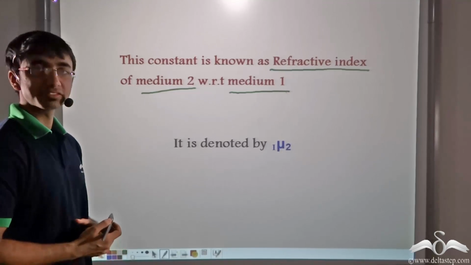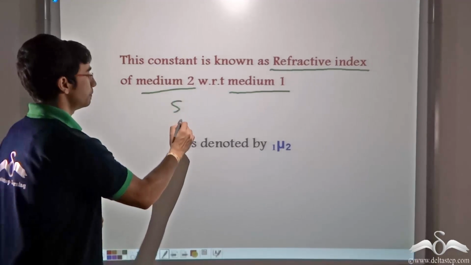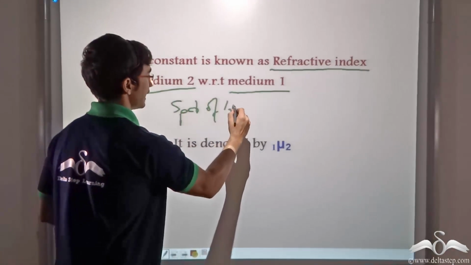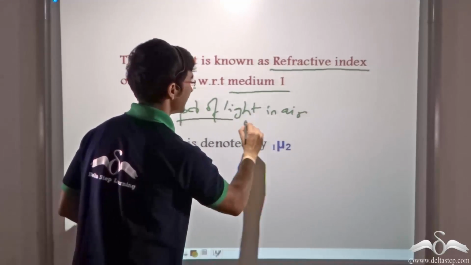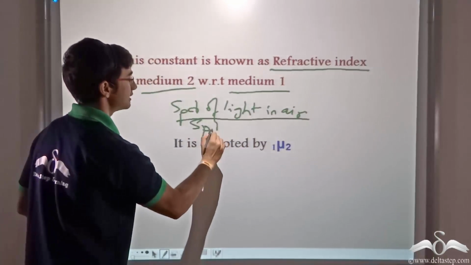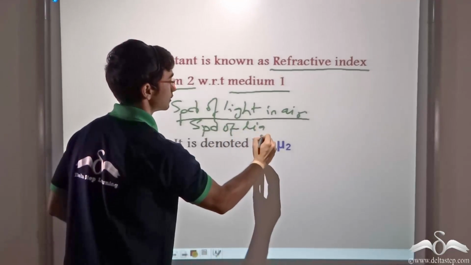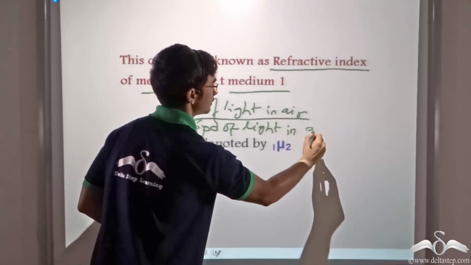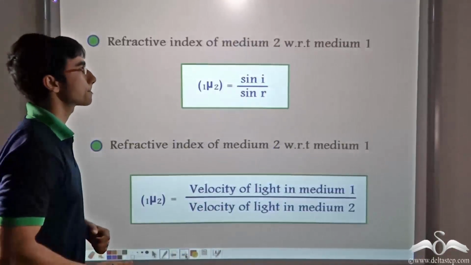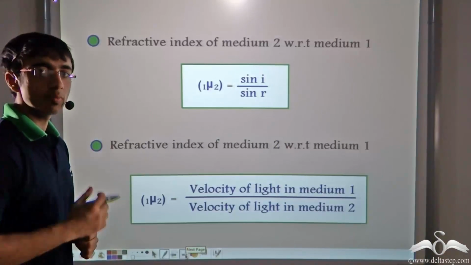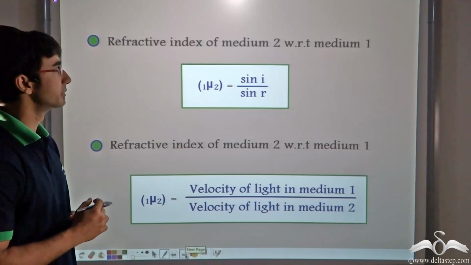And how did we obtain the refractive index? By the speed of light in air divided by the speed of light in glass. Now we have learned two methods to find out the refractive index of a medium.